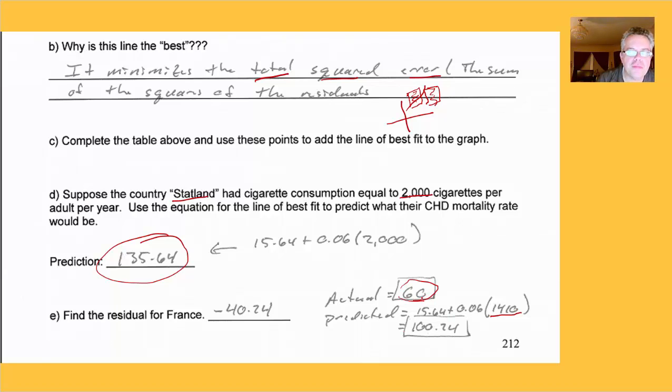So the Y value from the table was the actual mortality rate. When we put the X value into the equation, we get the predicted. Now, subtract those, and you have the residual. So remember, residual is the actual value minus predicted. Sometimes you got to look in the table for the actual value. Sometimes you're going to have to go ahead and use the equation to make a prediction.